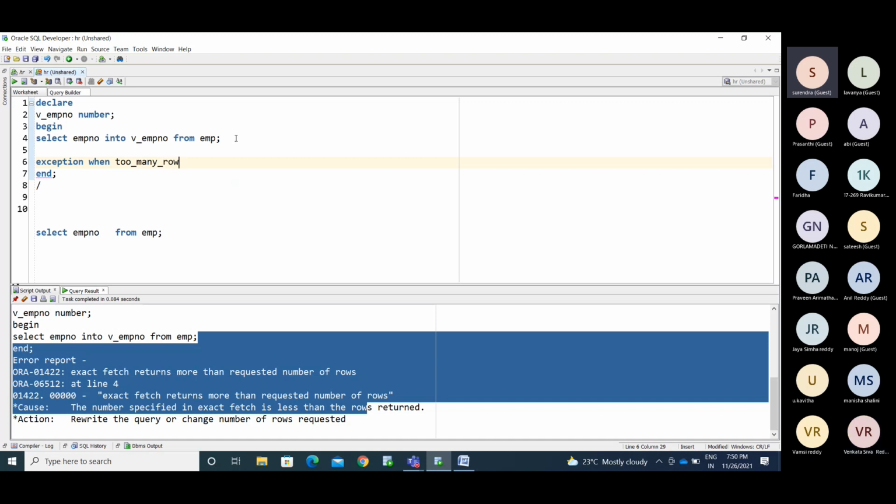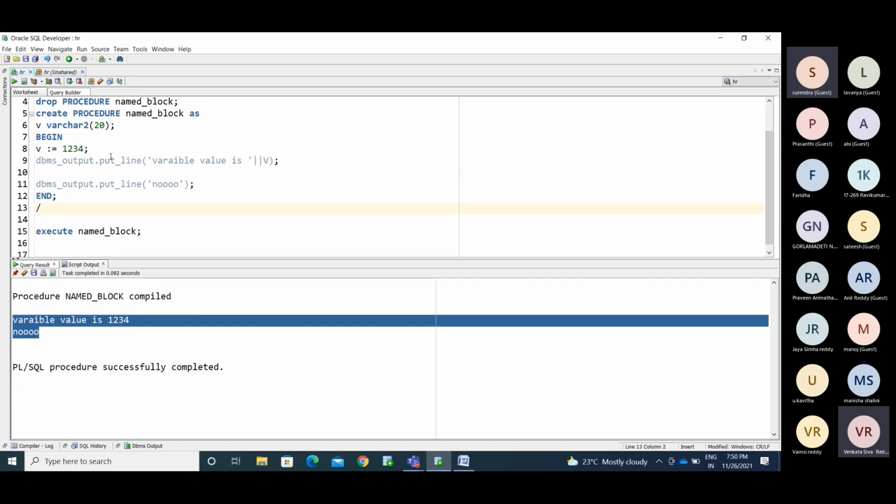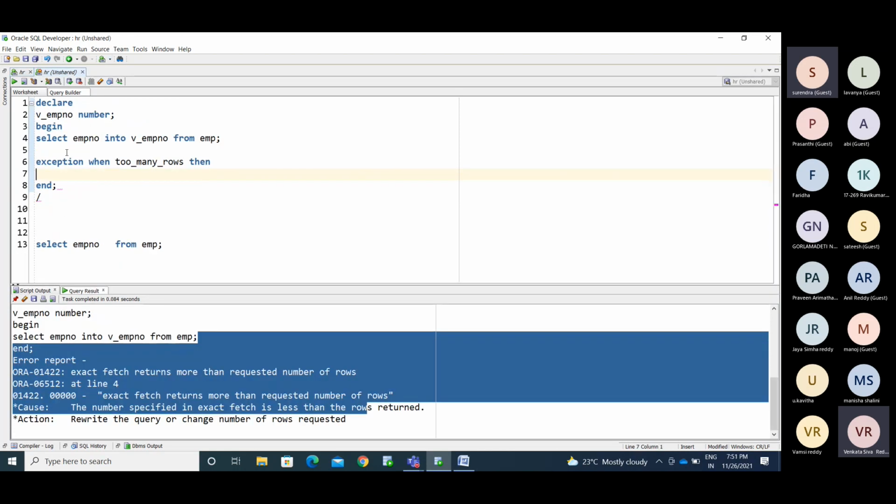Too many rows. Then pass some dbms_output statement. For the time being, there is an error: all the people came. Arrange accommodation. Okay, maintain some information to understand.